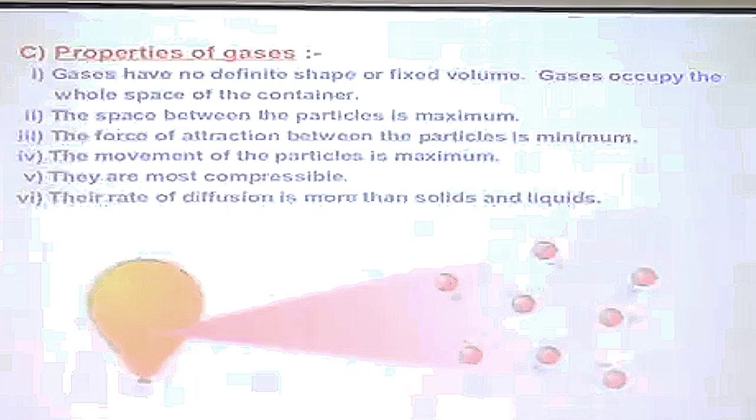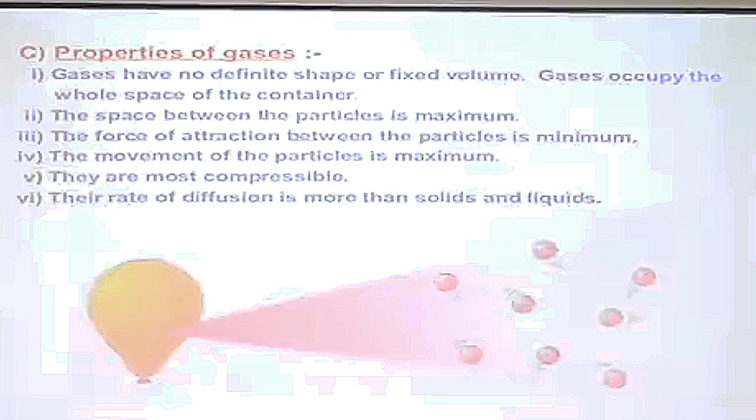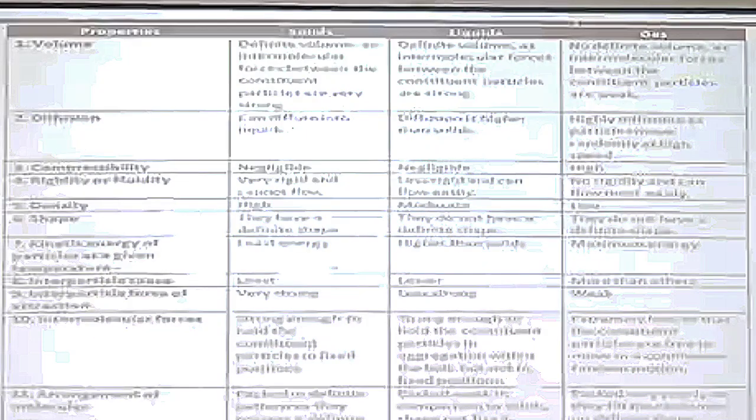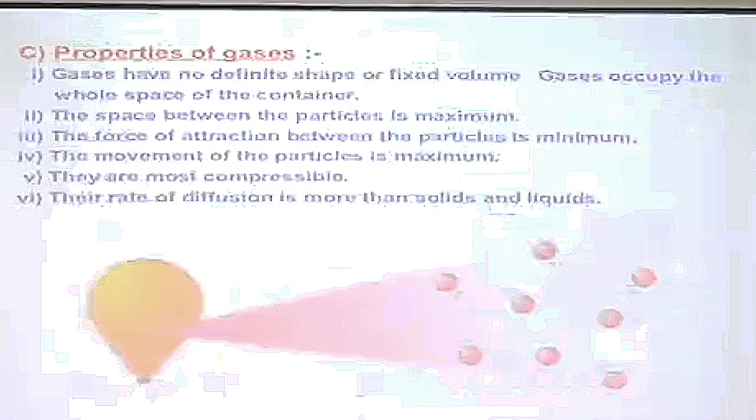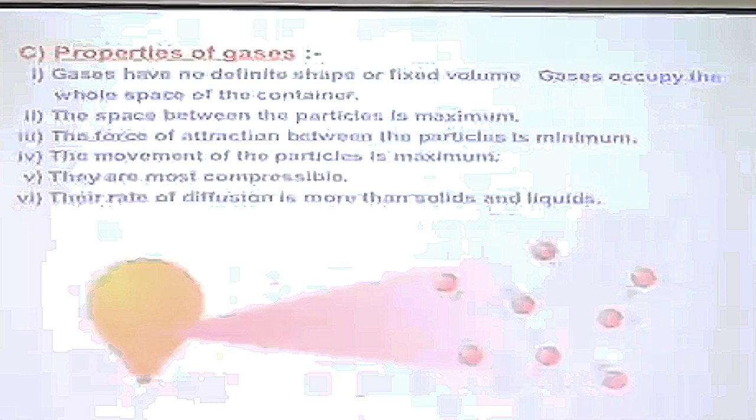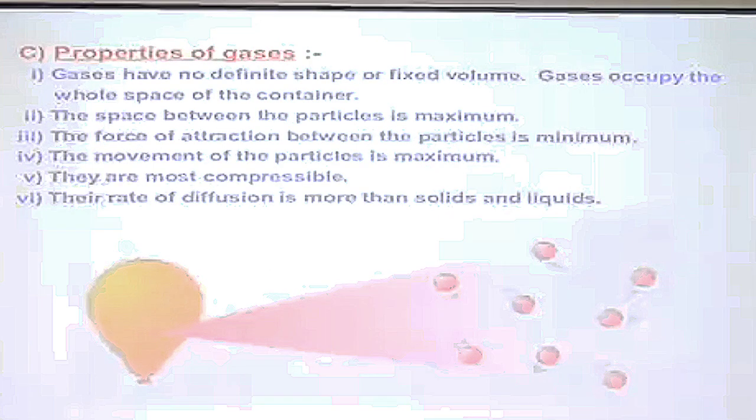So they are not rigid, they are fluids. And they don't have distinct boundaries. Then if I talk about gases, if I open a small cylinder anywhere in a room, it will occupy all the space available.